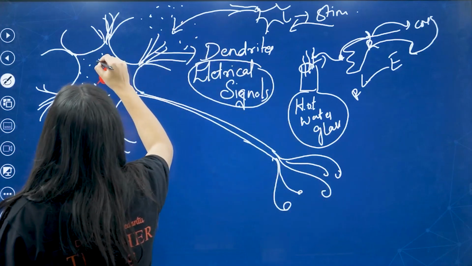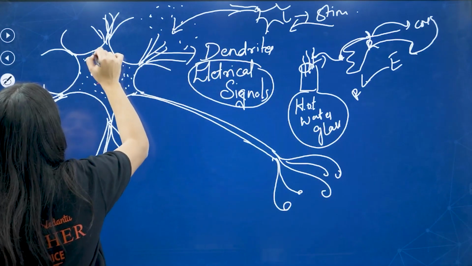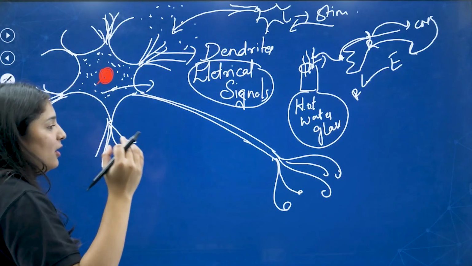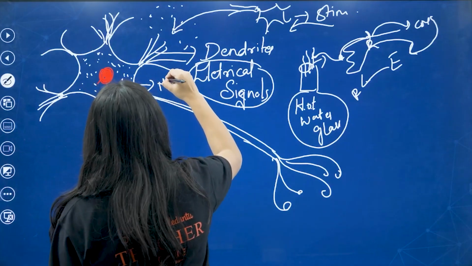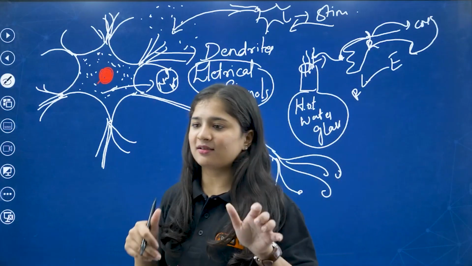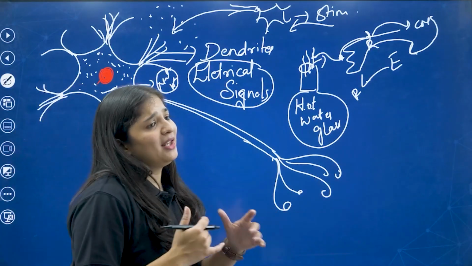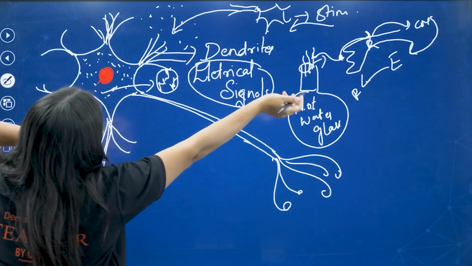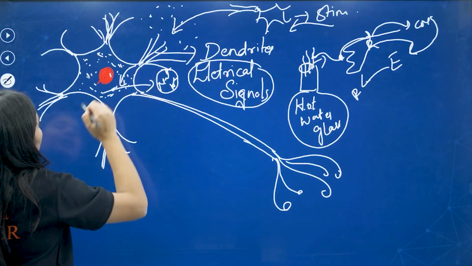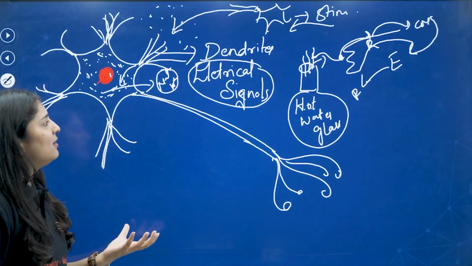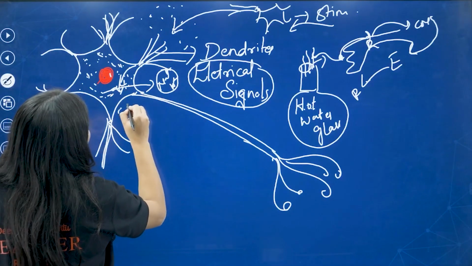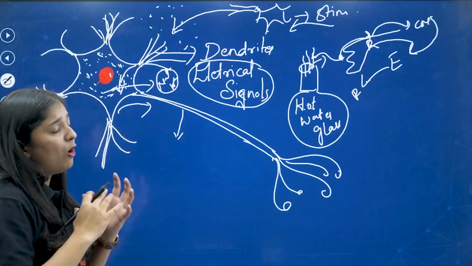So these signals will get into the cytoplasm of the neuron. In the cytoplasm, you will be finding different ions: potassium ions, sodium ions. So what happens to these ions? They start moving. They'll be like, oh, something is happening inside us. Just when the stimulus starts coming from the other neurons, the ions will start moving here. You know the movement of ions from physics, right? After the movement of ions, it will reach the long tube-like structure.